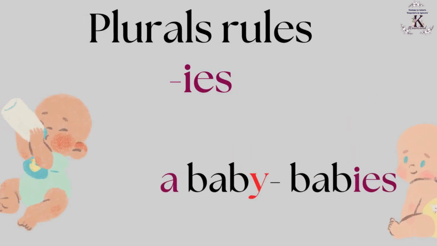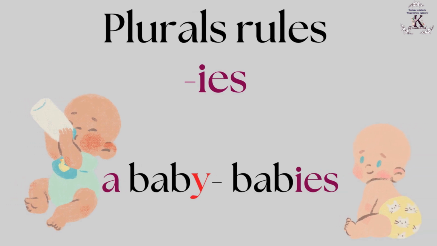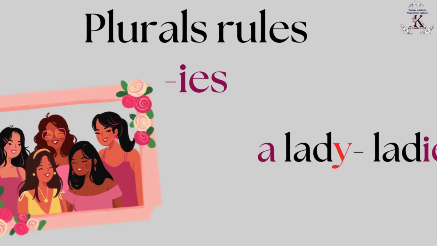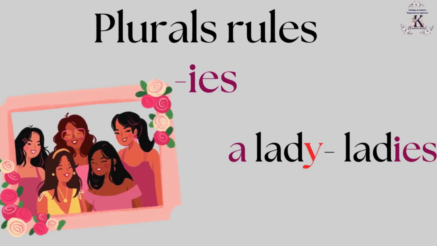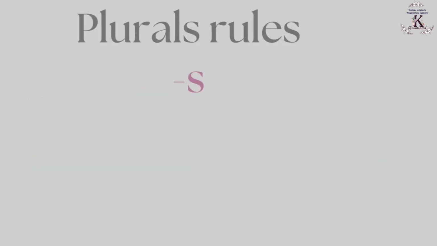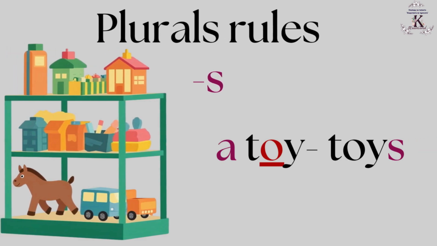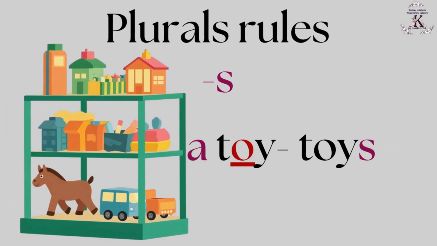A baby. Babies. 1 baby, 2 babies. A lady. Ladies. 1 lady, 4 ladies, 5 ladies. A toy. Toys. 1 toy, 8 toys, too many toys.